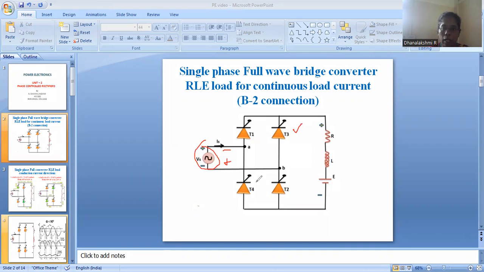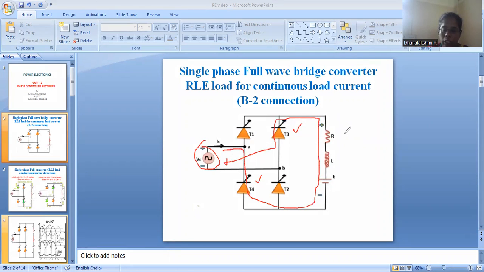T3 and T4 are forward biased and ready for conduction, and once the gate is triggered, they will conduct after a delay given by the delay angle. The current will flow from the positive of the supply to thyristor T3, then to the load, and then through T4 back to the supply.